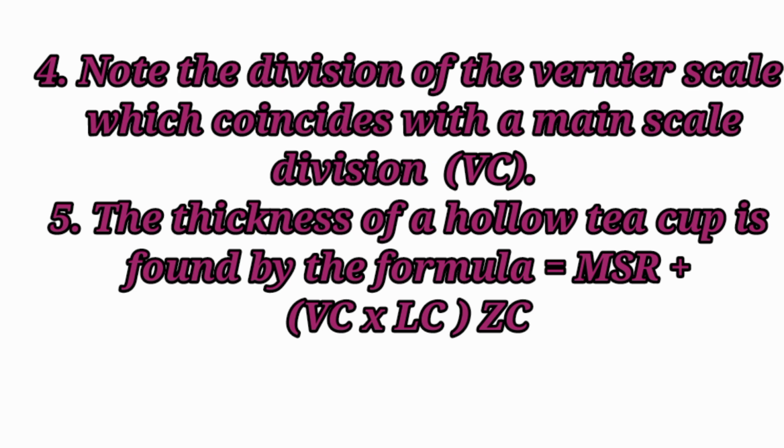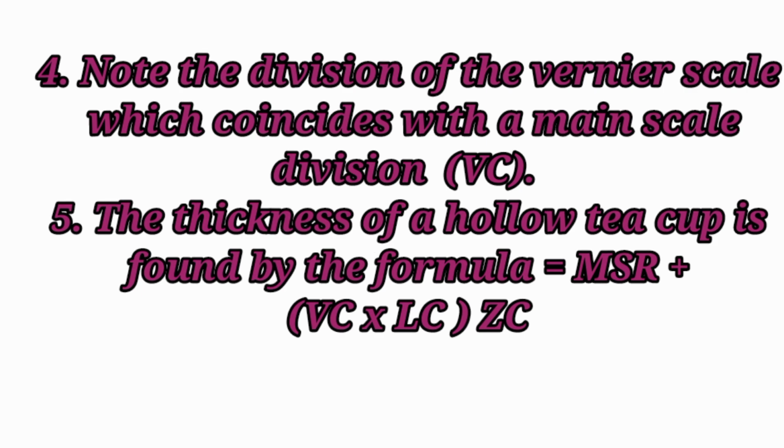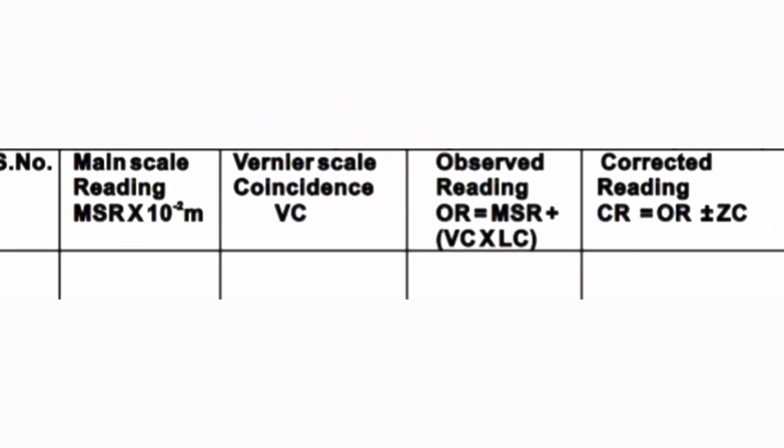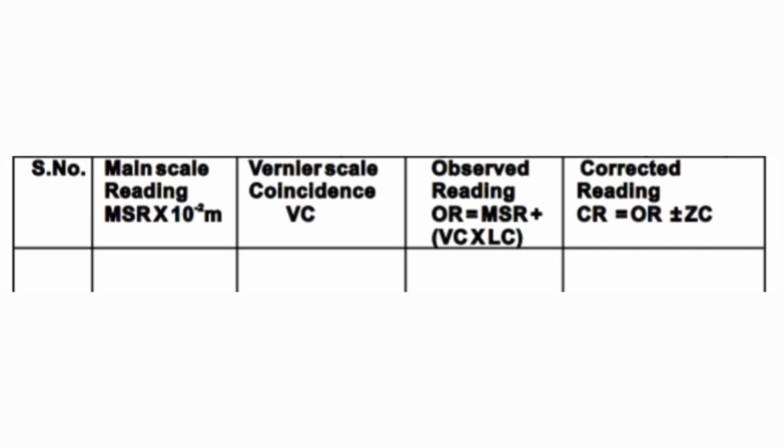The thickness of a hollow teacup is found by the formula is equal to MSR plus VC into LC plus or minus ZC. We have to draw a tabular column: serial number, main scale reading MSR into 10 power minus 2 meter, Vernier scale coincidence VC, observed reading OR is equal to MSR plus VC into LC, corrected reading CR is equal to OR plus or minus ZC.